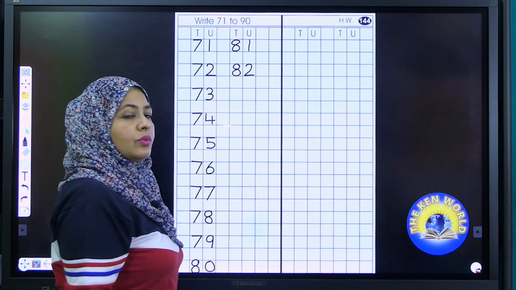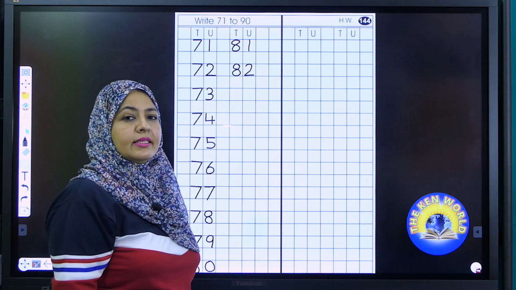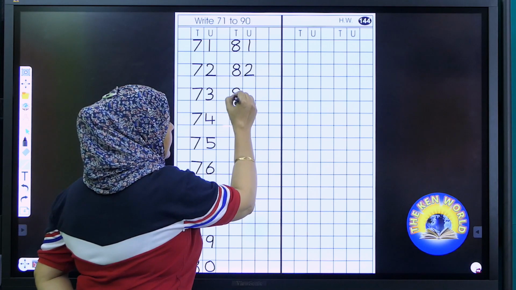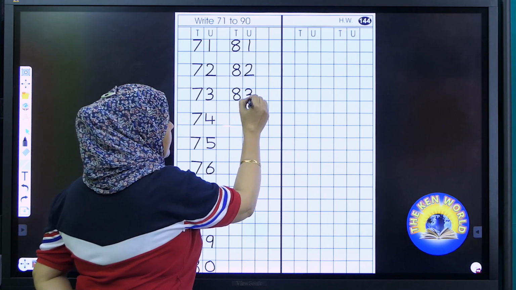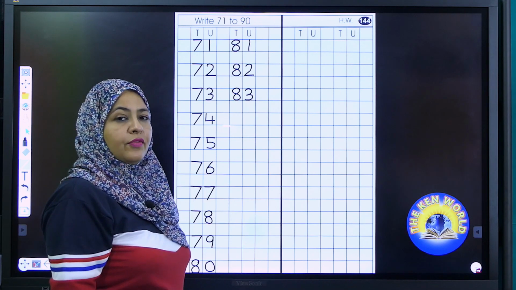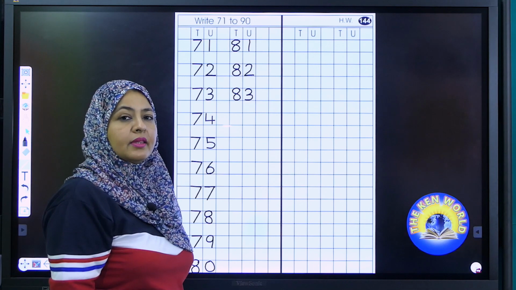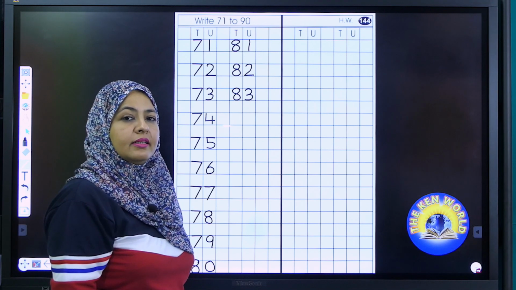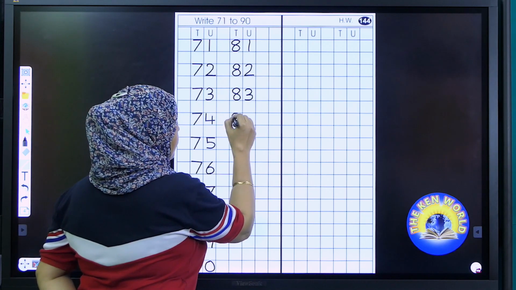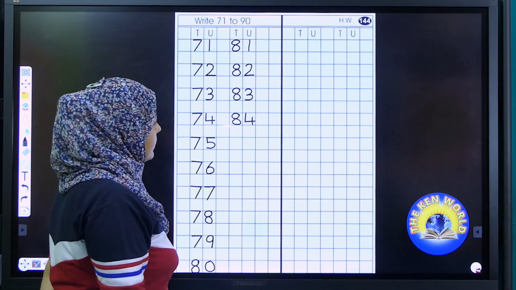What comes after 82? Well said. 83. If you made a mistake, use an eraser. You have to write neat and clean. Now speak out the next number. Great. 84. So write here 84.